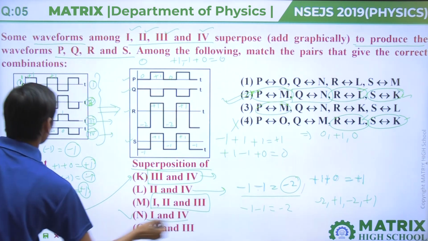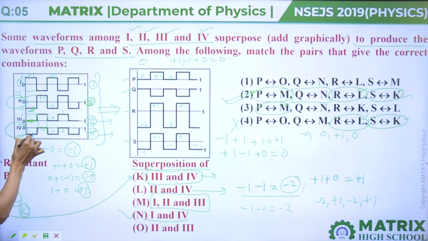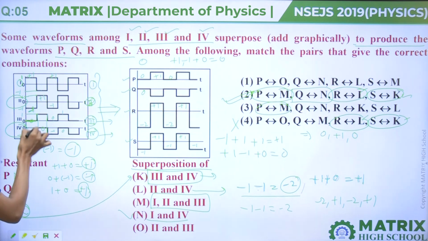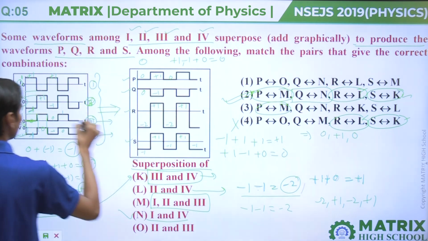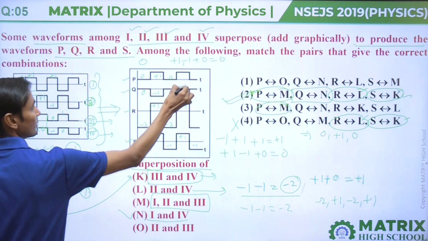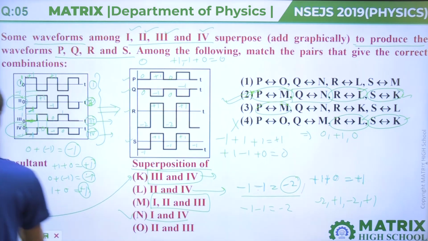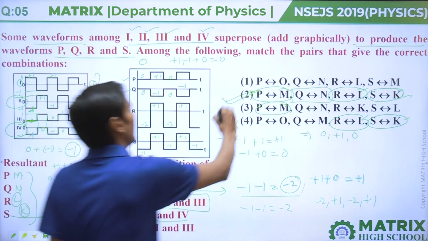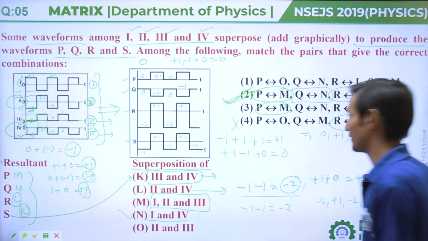N first and fourth. First is plus 1, this is minus 1, then it will come 0. It will be minus 1, it will be 0, then minus 1. Here plus 1, minus 1, again 0, again minus 1, then it will come Q. So Q for N. So 4 option, then answer is your option second.